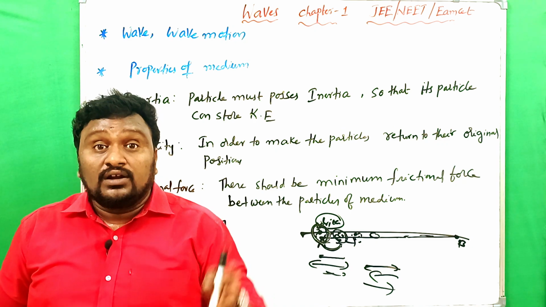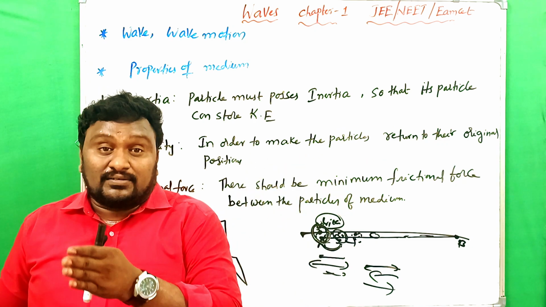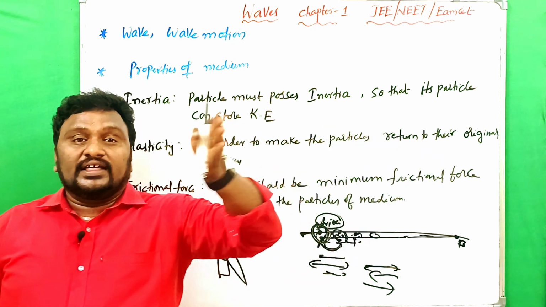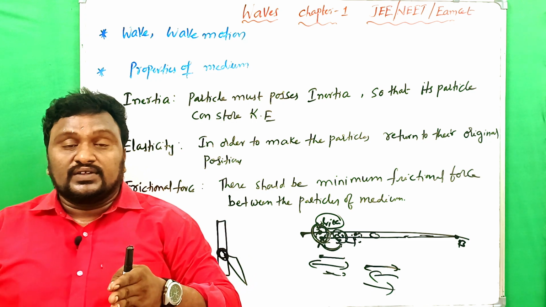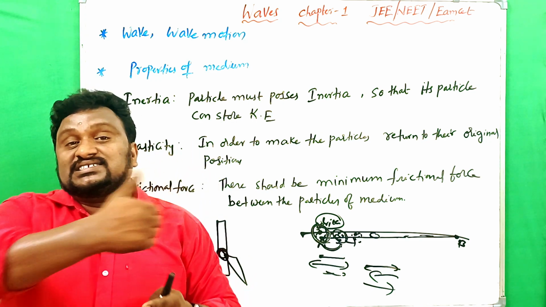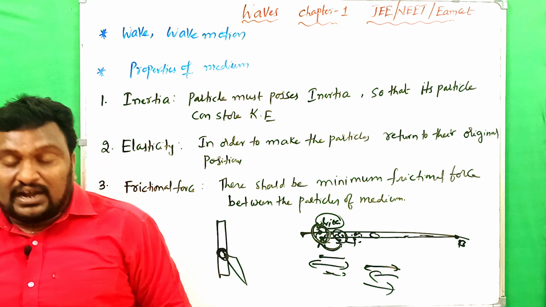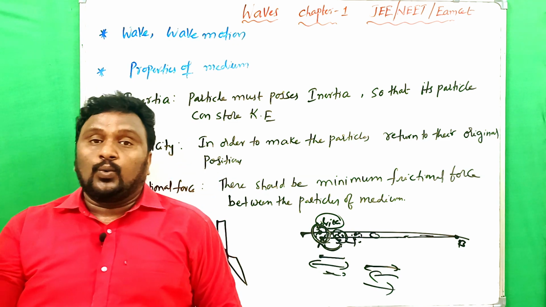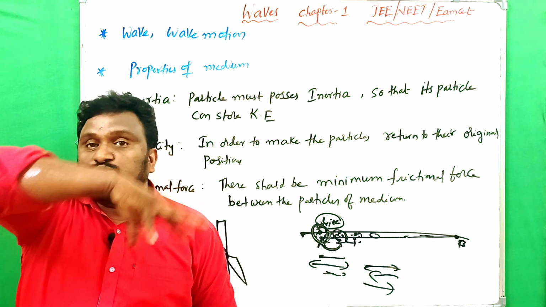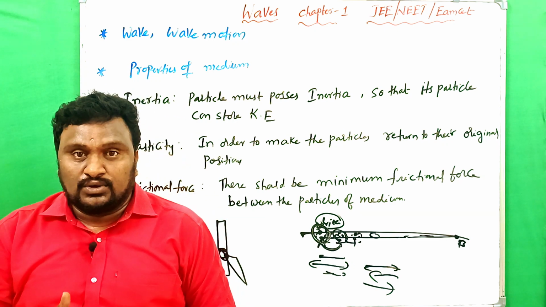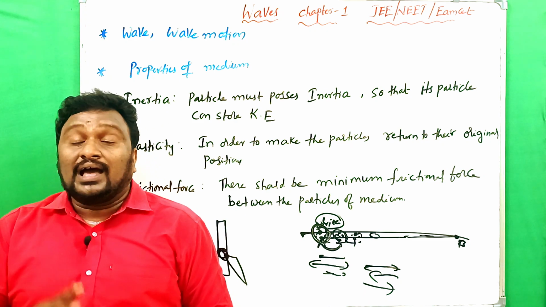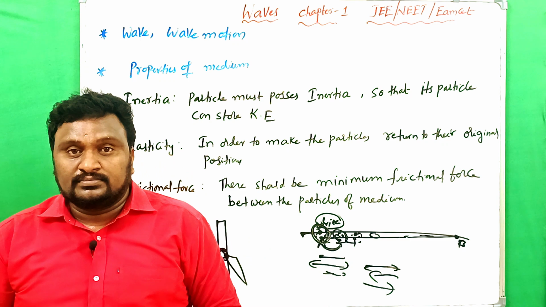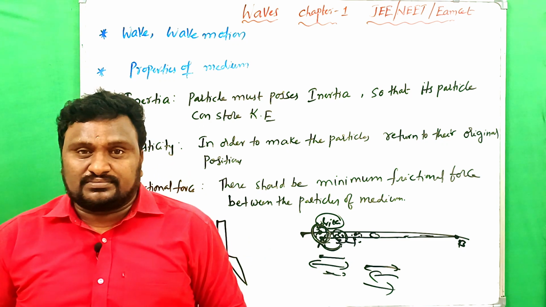And the second is what? Elastic nature should be there. When the particle goes to the extreme position, every time it crosses the mean position. That means elastic nature is there. For example, when we move our hand like this, shaking it, the molecules of air are disturbed. Once you remove your hand from the position, the molecules will obviously come back to the original position. That is what we call elastic nature.